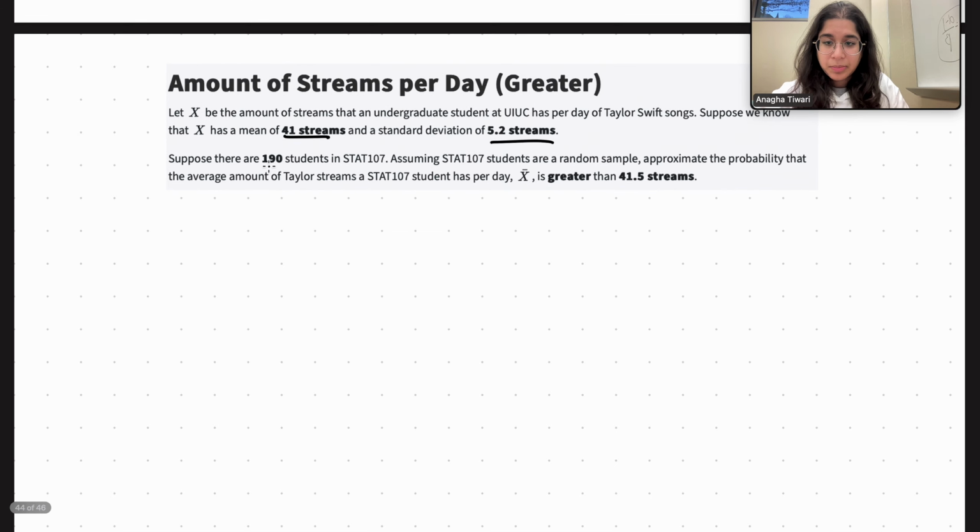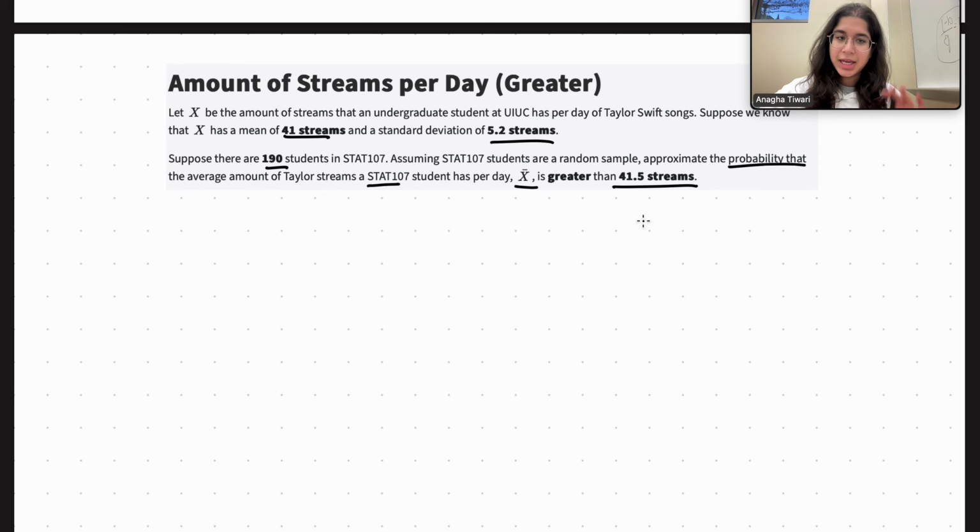But here it says, suppose there are 190 students in Stat 107, so not in UIUC, in just Stat 107. Assuming Stat 107 students are a random sample, approximate the probability that the average amount of Taylor Swift streams a Stat 107 student has per day, X bar, is greater than 41.5 streams.